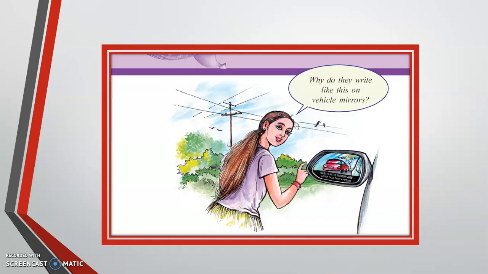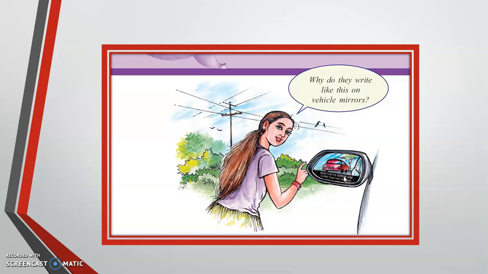Let me show the first picture in our textbook. The girl is having a doubt. Why do they write like this on vehicle mirrors? Have you ever seen what they have written on these vehicle mirrors? What do they write there? The objects in the mirror are closer than they appear. That is what is written on that mirror.